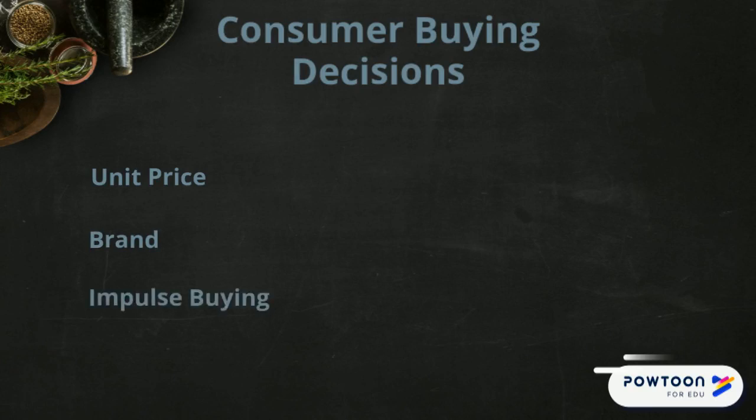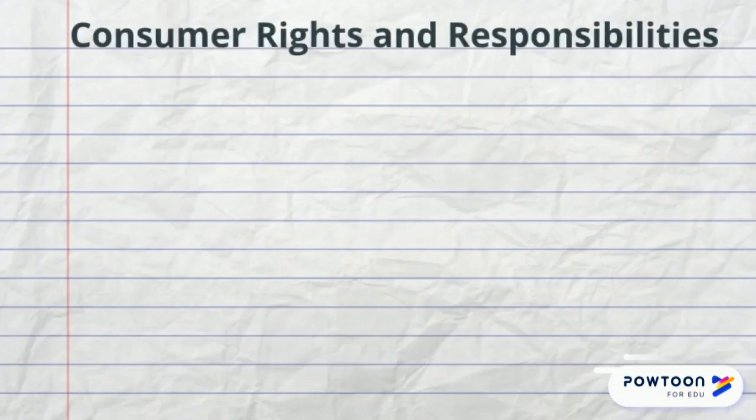Impulse buying is buying something too quickly due to a nice display that is likely to be seen by the customer. An example of this is setting a product next to the checkout register that is very visible to the customer. Consumer movement is when consumers unite to demand fair treatment from businesses and fight against unfair business practices.